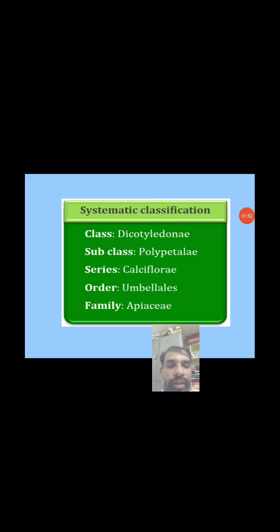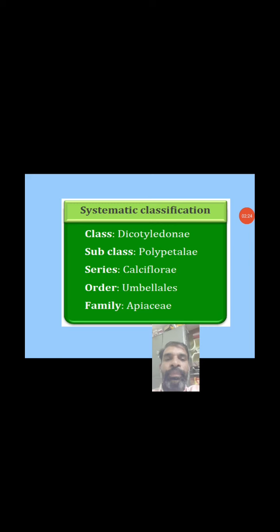See, in this family, Apiaceae, different types of plants are present: Apium first, and Coriandrum sativum, that is a common plant, and Centella asiatica. Next Cuminum cyminum, and next Trachyspermum and Pimpinella anisum. These all belong to the Apiaceae family plants.